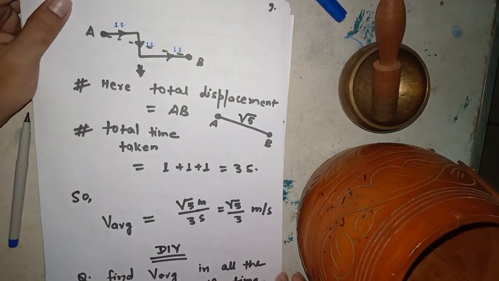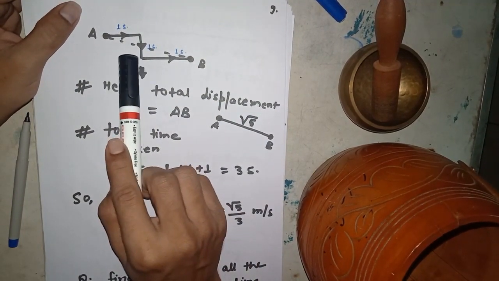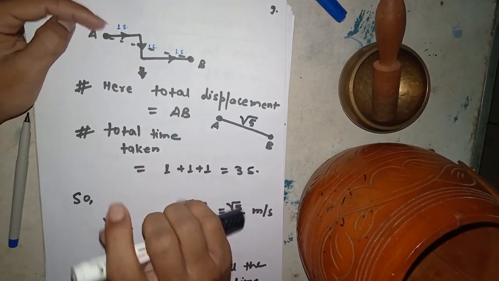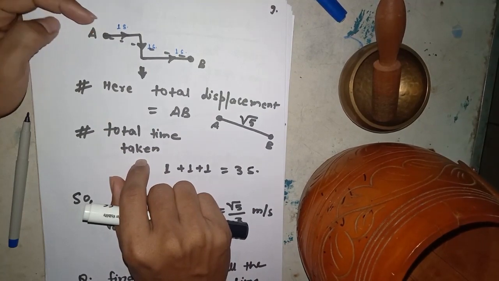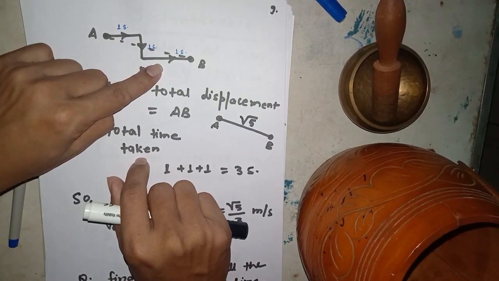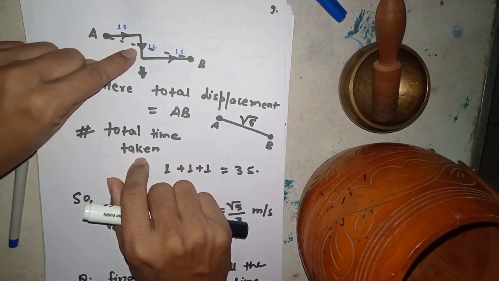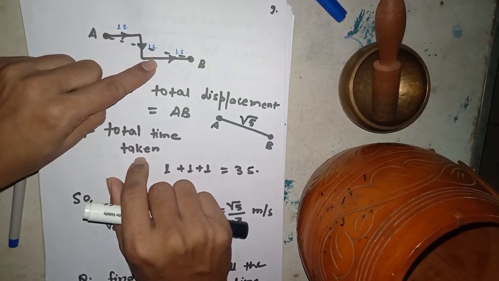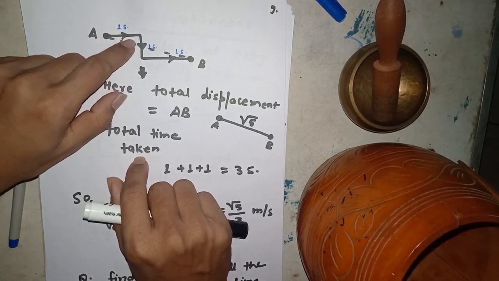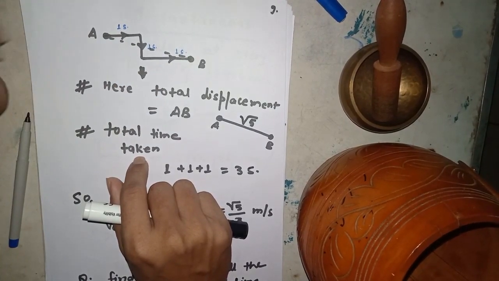Now let us give you an example. In the previous lecture I gave you this kind of problem already. If you have to move from A to B along this path, and you take 1 second for this path, 1 second for this and 1 second for this, and the length of each segment is 1 meter, what is the displacement in this case?